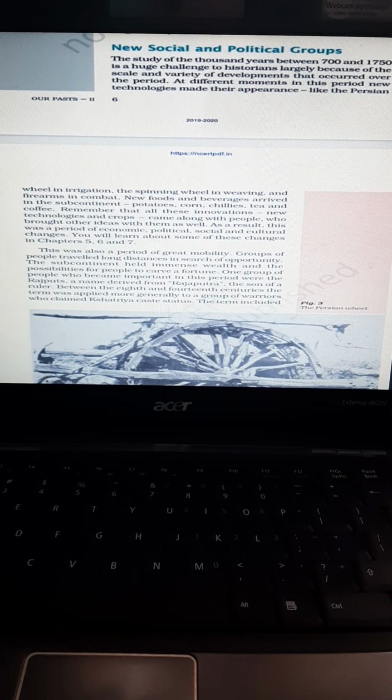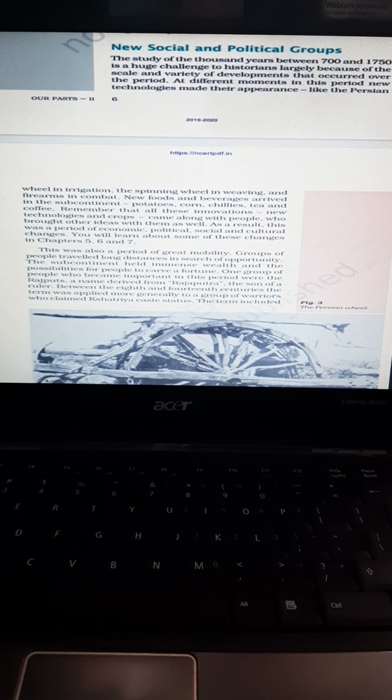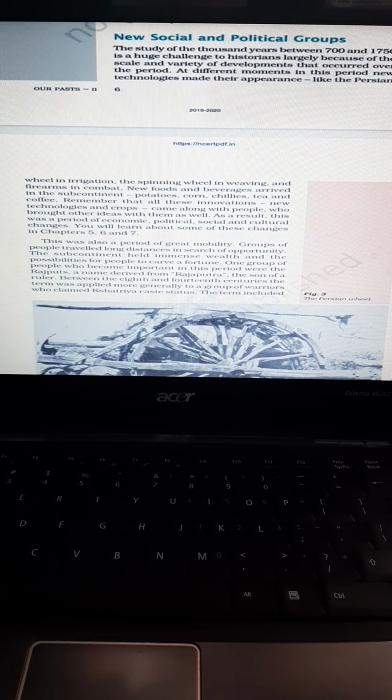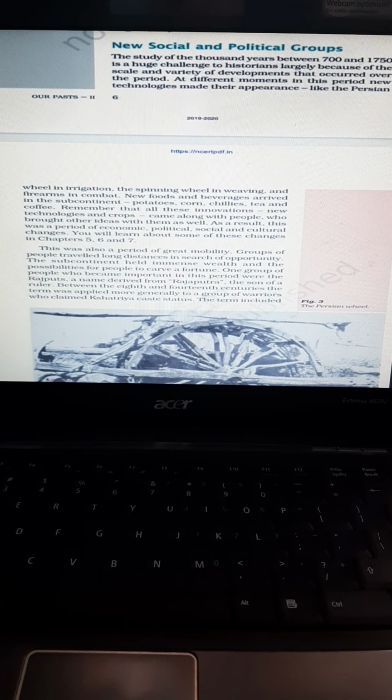Now some social groups gained momentum during that period. They gained importance during that period. What were the social groups? They were the Rajputs, the Kshatriyas, who were very valuable and superior, and loyalty was there for them. Then the Marathas, Sikhs, Jats, Ahoms, and Kayasthas, that was the caste of scribes and secretaries.